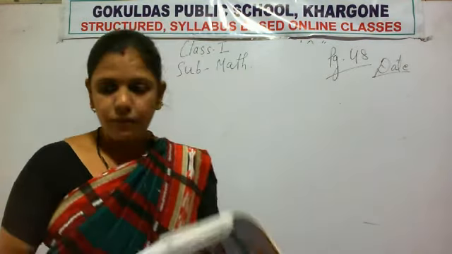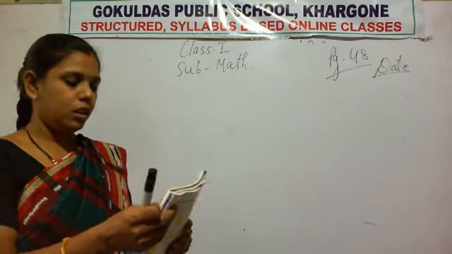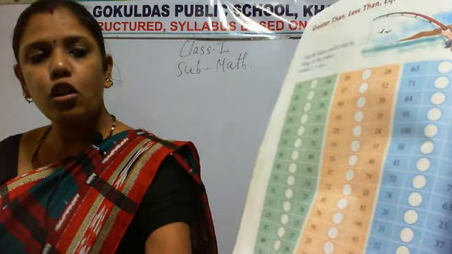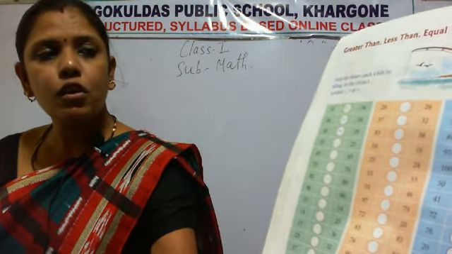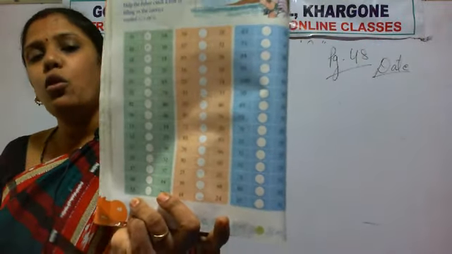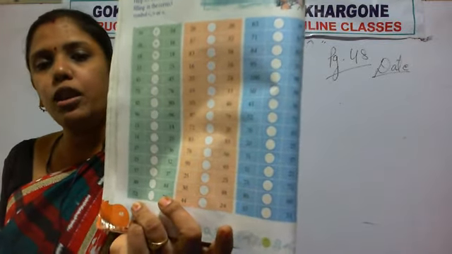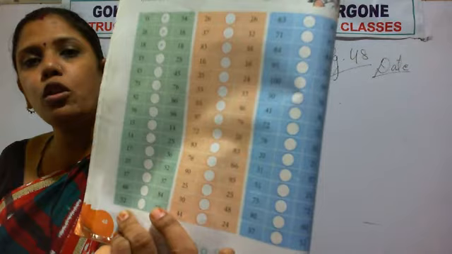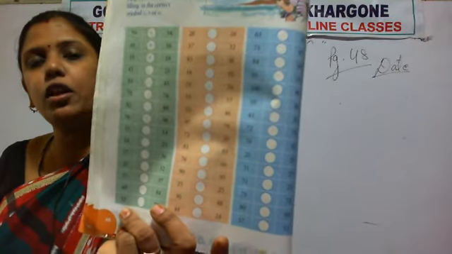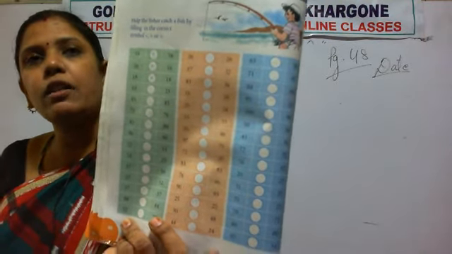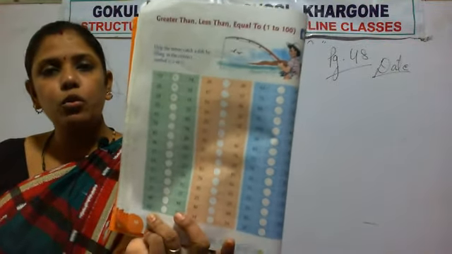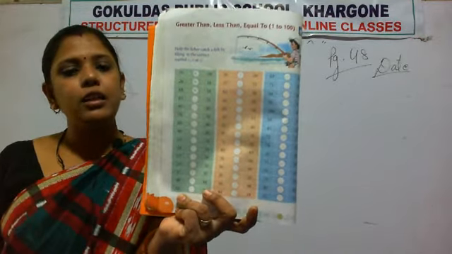So I hope all of you have opened the book. Now see, these are the questions we are doing today. So many questions are given. We will not solve all the questions, but a few questions I will solve on the board, and you copy these questions from the board. The rest of the questions you do as homework in the book only. No need to write the homework questions in your notebook. Only write those questions that I will write on the board. The remaining questions you will do as homework, in the book itself. Is that clear?